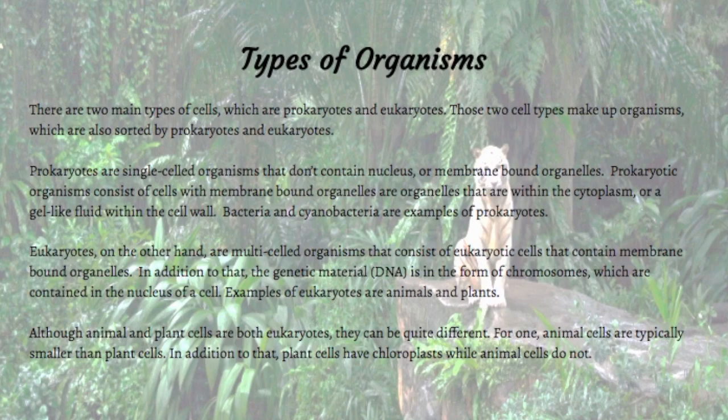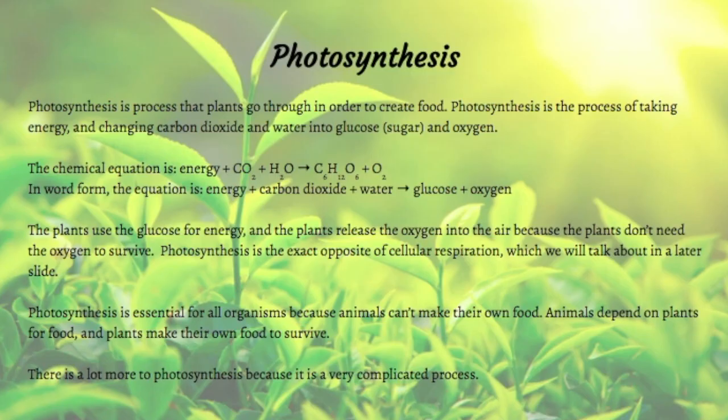Eukaryotes, on the other hand, are multi-celled organisms that consist of eukaryotic cells that contain membrane-bound organelles. In addition to that, the genetic material is in the form of chromosomes, which are contained in the nucleus of a cell. Examples of eukaryotes are animals and plants. Although animal and plant cells are both eukaryotes, they can be quite different. For one, animal cells are typically smaller than plant cells. In addition to that, plant cells have chloroplasts while animal cells do not.